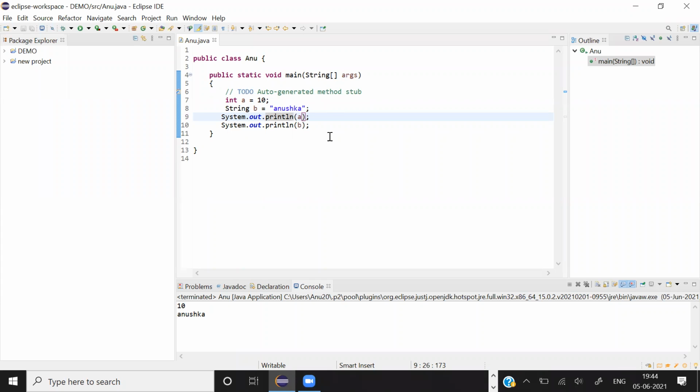Okay. Can you declare a float and double?